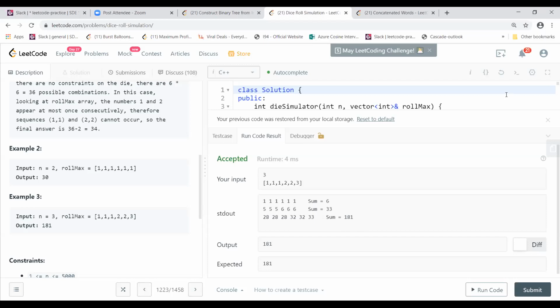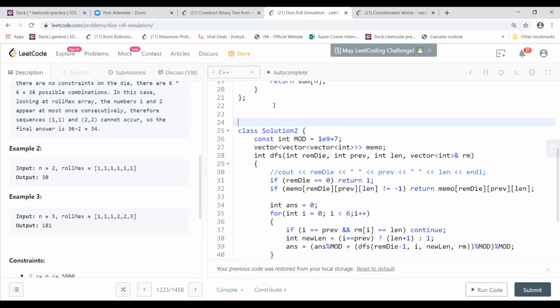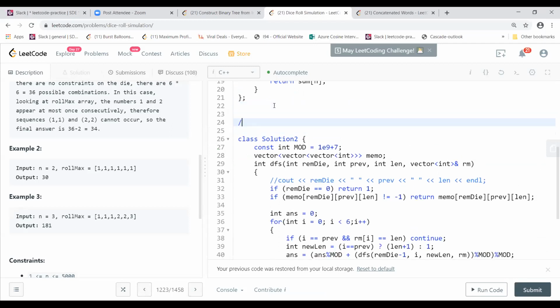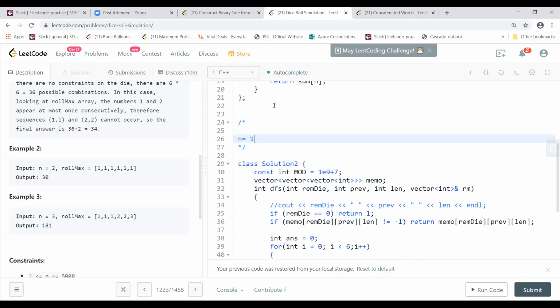You understood, right? The way they are doing it is, for the normal one, if we have a die for n equal to 1, your die will be 1, 2, 3, 4, 5, 6, right?